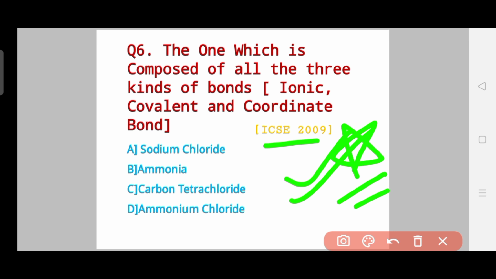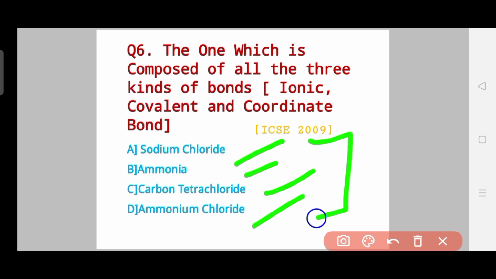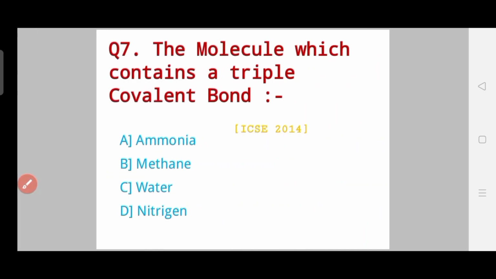So let me say the options for this question. Options are sodium chloride, ammonia, carbon tetrachloride or ammonium chloride. So out of these four compounds, which is the compound which has all the bonds, that is ionic also, covalent also and coordinate also? So do comment down the answer for this question. Okay, now let's go to question number 7.